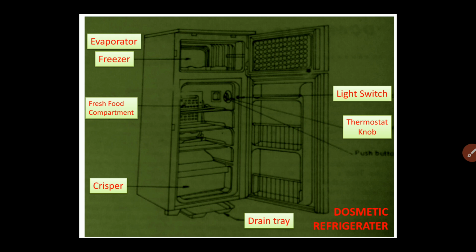This is possible with the help of the thermostat, which is a control device used in the domestic refrigerator, and this temperature range can be shifted by shifting the position of the thermostat knob. So this is one very important feature present in the domestic refrigerator.